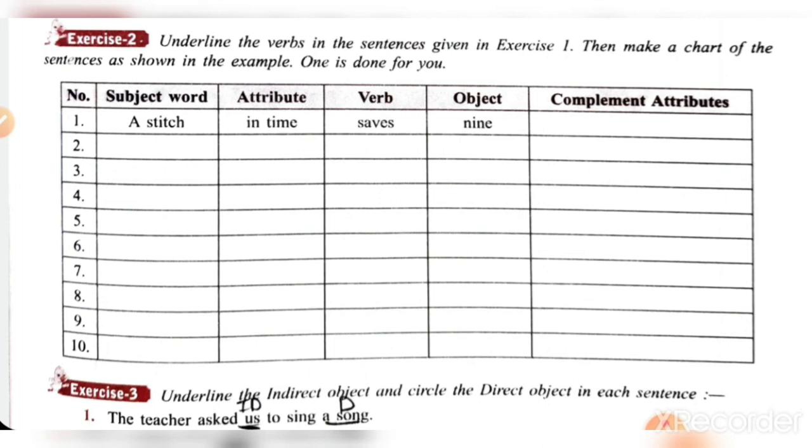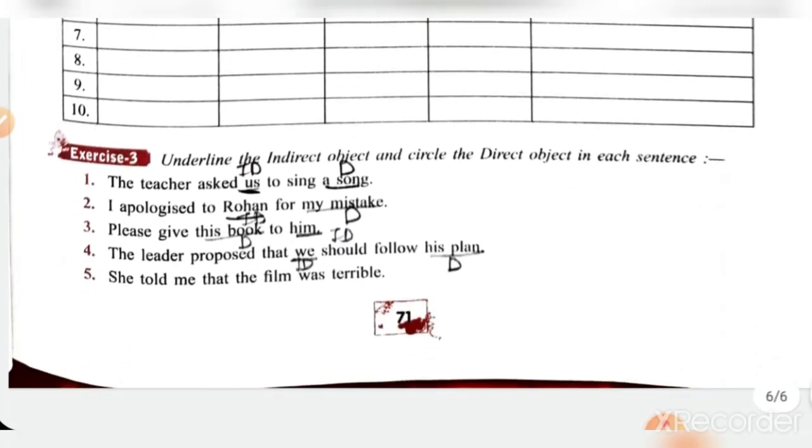So you have to arrange the words of the answers of exercise 1 in the columns given in exercise 2. Understood? Now exercise 3.